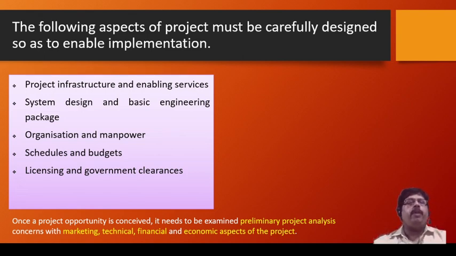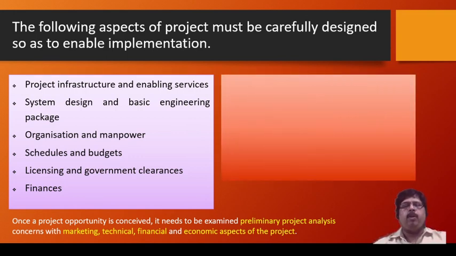Whenever you start a project, you need government clearance and licensing; without that, we cannot achieve anything. And finance. Finance is nothing but a budget. So we should have a financial institution, such as a bank or financiers, who support our project. That is also a very important factor, and these factors need to be carefully observed.